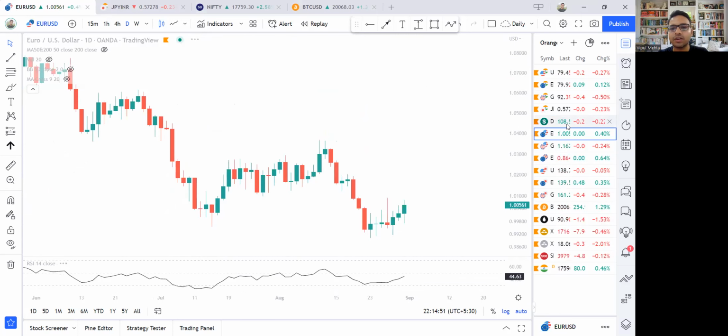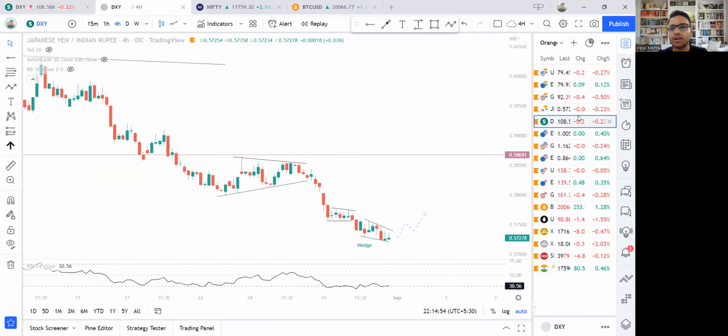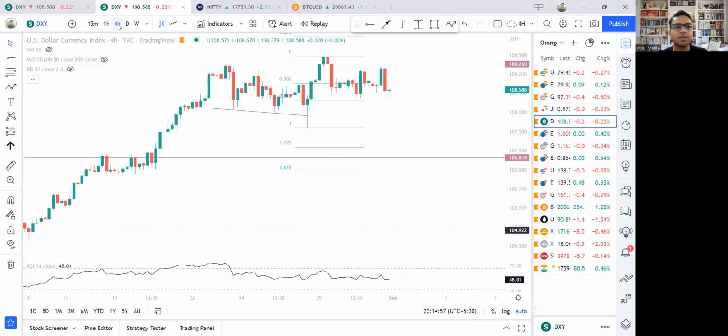If we look at the dollar index on the 4-hour time frame, this is where we are. In the last 4 hours the price has fallen, and now we are here. It's going sideways, but the bulls are not able to cross this zone 109.2. Every time they try to take it up, the price goes back down. And essentially what this indicates is strength in the euro, because the dollar index is essentially the opposite of euro.